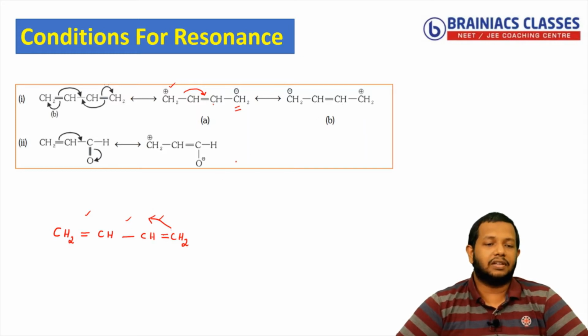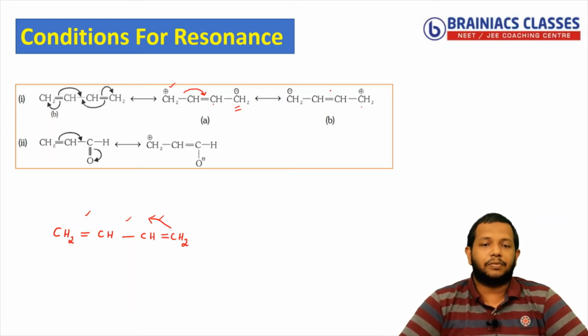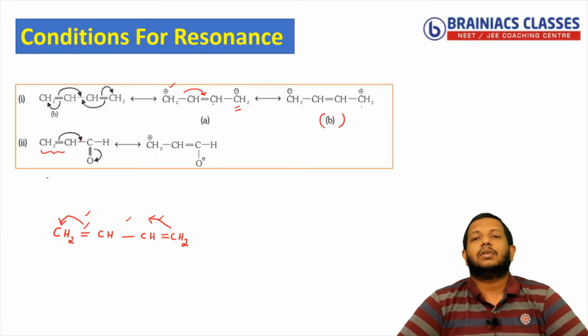So if it is shifting in this direction, you can see here a positive charge will come. Correct. So what will happen? The pi bond will shift to this particular spot. Then the pi bond that is present here will shift in this direction as a negative charge. So you will get the structure that is B. Understood? Now let's see another example. You can see the second example where you have CH2 double bond C, CH single bond double bond. So pi bond, single bond, double bond. So there is a conjugation present there.